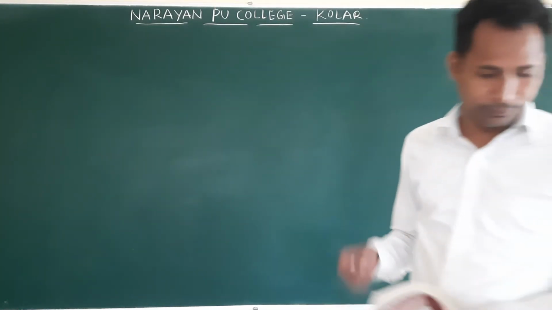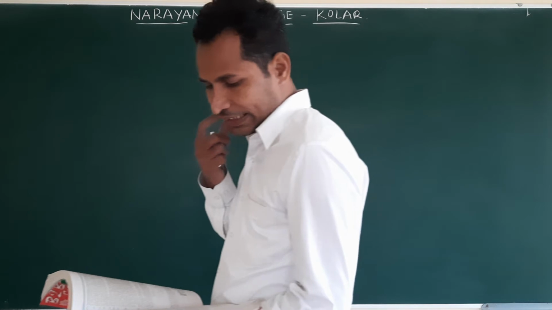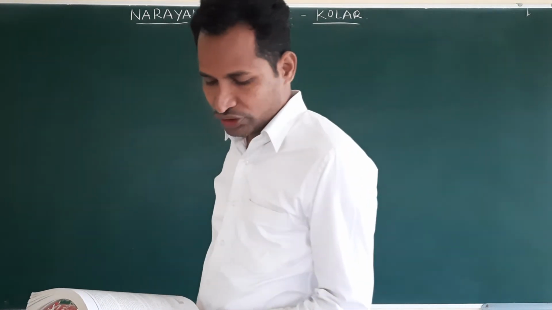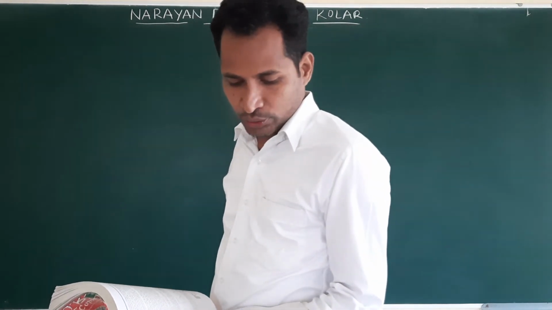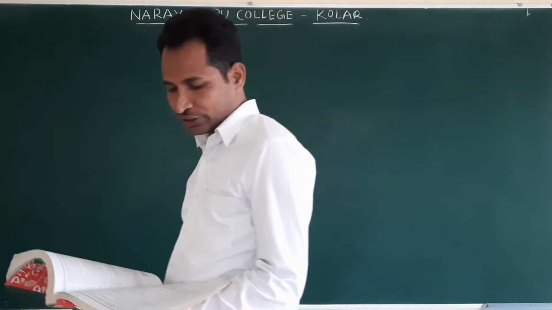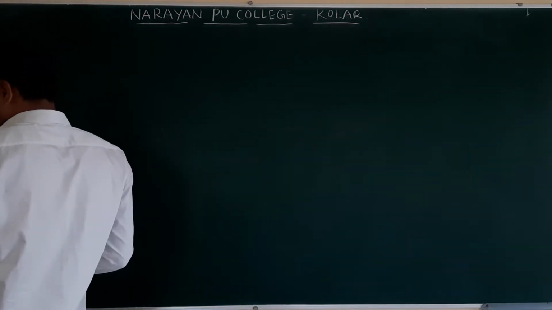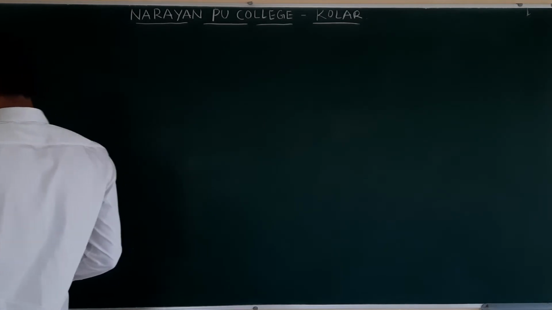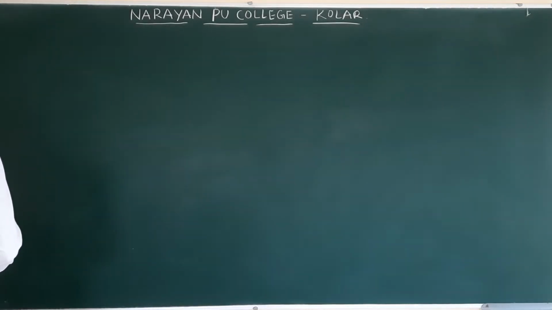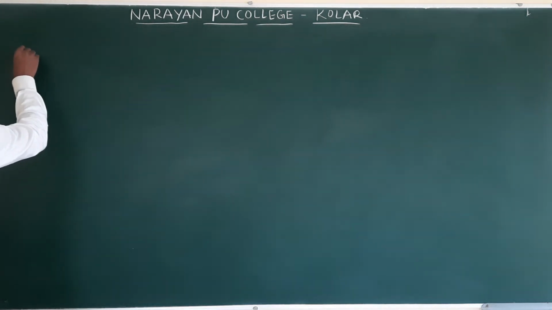Now, seventh one. A body of mass 5 kg is acted upon by two perpendicular forces, 8 newton and 6 newton. Give the magnitude and direction of the acceleration of the body. They are asking the acceleration magnitude and the direction of the acceleration. How many forces are acting? Two forces, but perpendicular to each other. Seventh question.